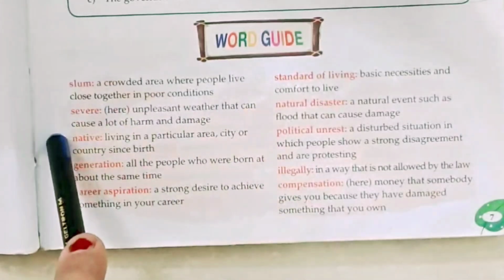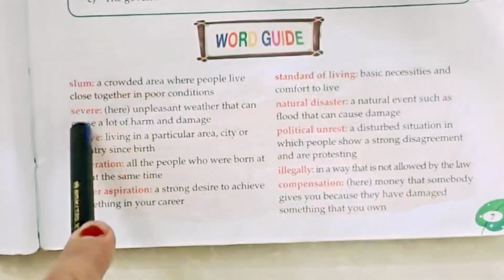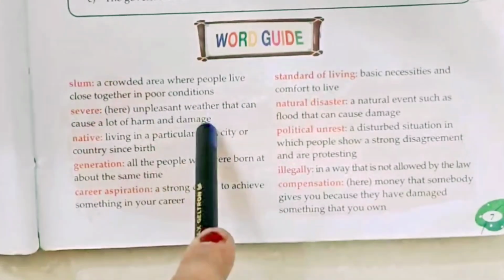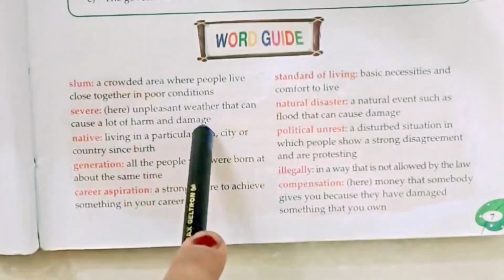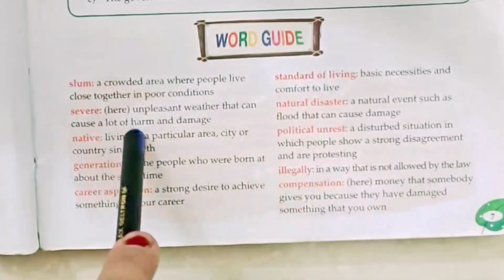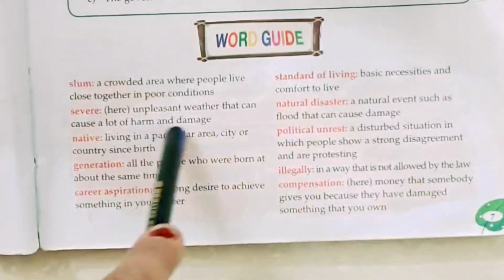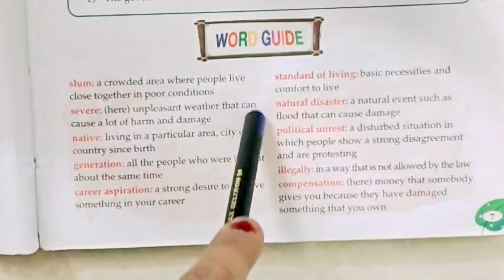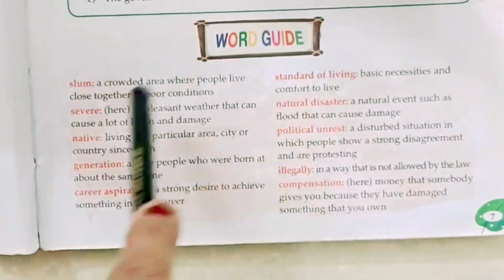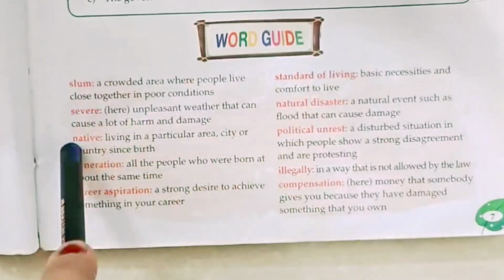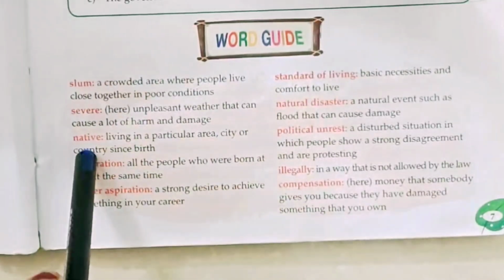Now next, severe. Here severe means unpleasant weather that can cause a lot of harm and damage. Harm and damage because of unpleasant weather, we call severe.